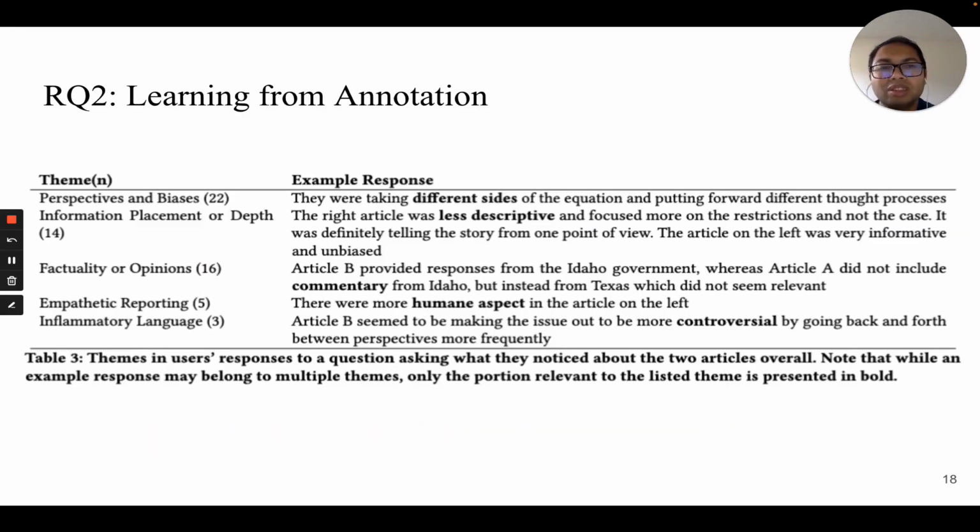Apart from the effects on credibility, users also showed some learning effect by performing the annotations. They noticed how articles were devising different arguments from different perspectives, how article authors would place information and go into different depth of information in different articles. They also saw linguistic differences in reporting such as empathetic or inflammatory language. Overall, annotation affected users' understanding and showed some contrast between the articles.